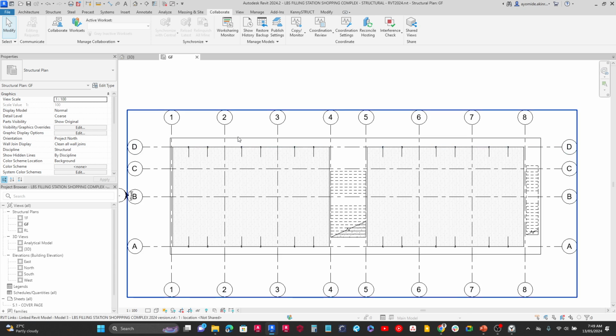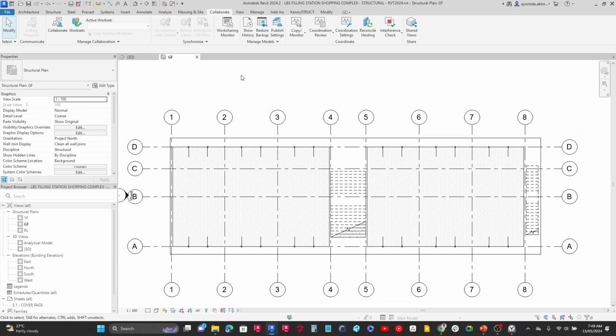Alright, good. So we've imported the grid lines. Now let's go ahead and start looking at where we can place our structural elements.